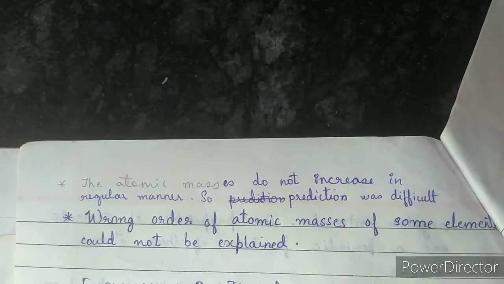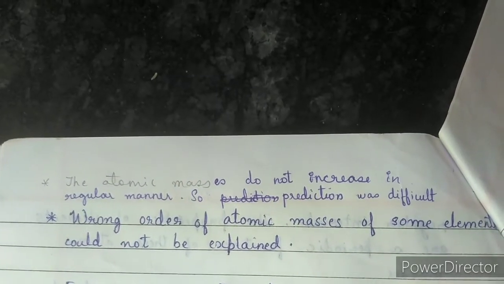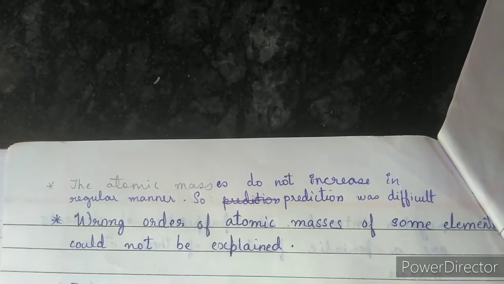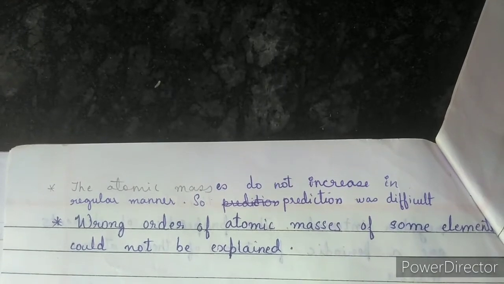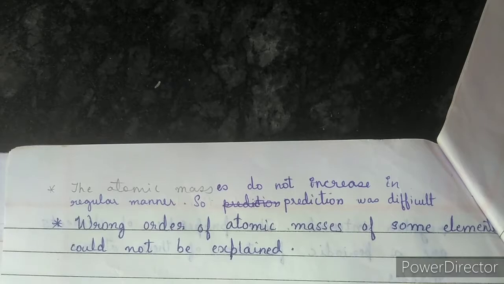Wrong order of the atomic masses of some elements could not be explained. Even though all the elements got placed in this periodic table, somewhere the wrong order was maintained. So there will be no explanation for that.